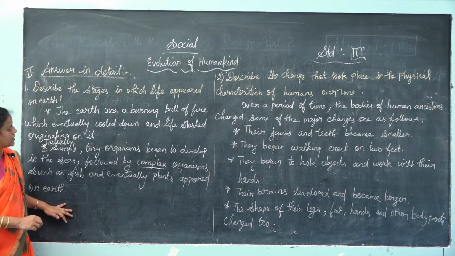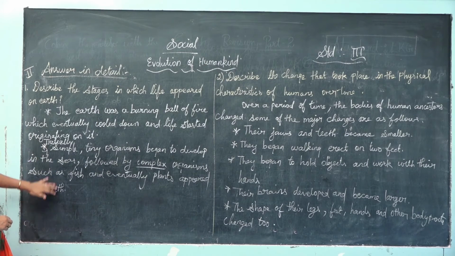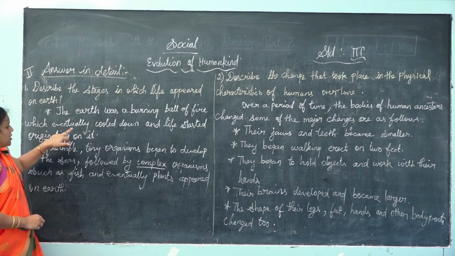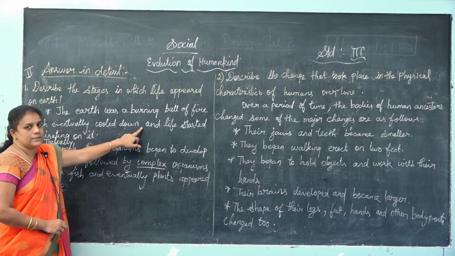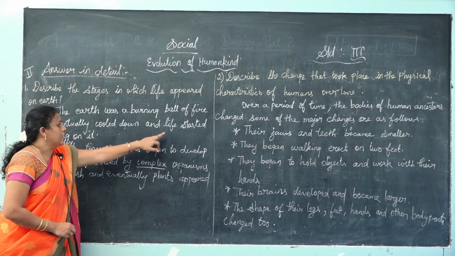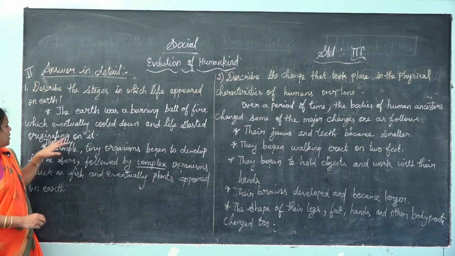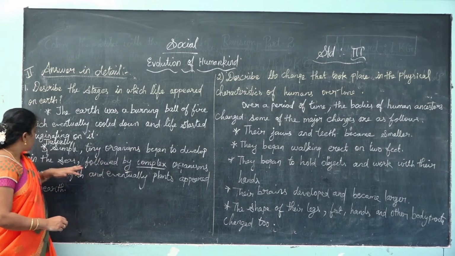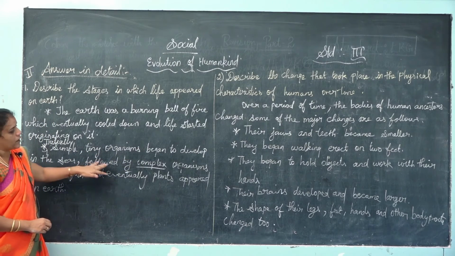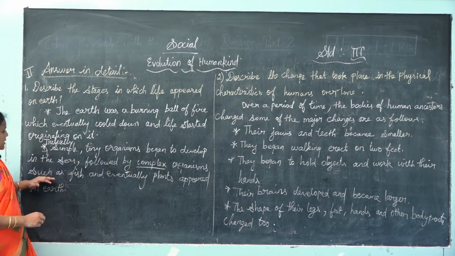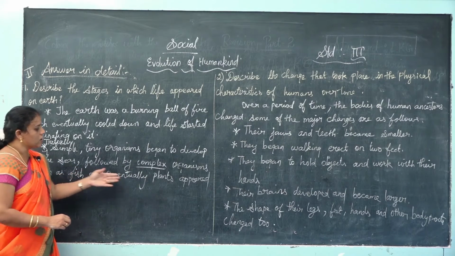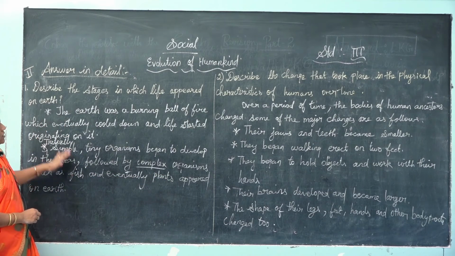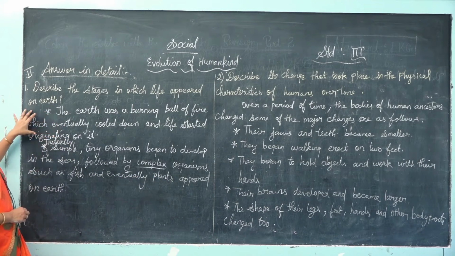So these are the stages in which life appears on the earth. First, as you know, the earth was a burning ball of fire which eventually cooled down, and life started originating on it. Initially simple tiny organisms began to develop in the seas, followed by complex organisms such as fish, and also plants appeared on the earth.